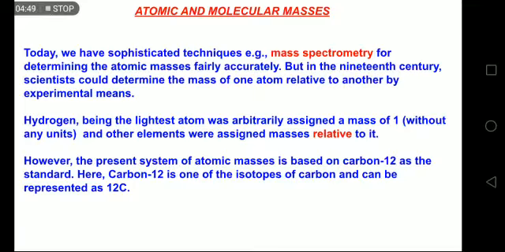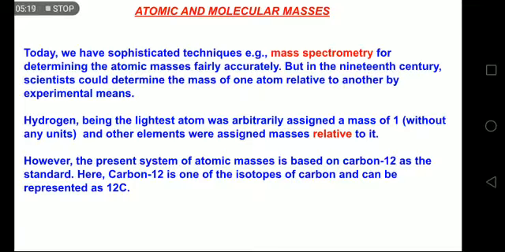Hydrogen being the lightest atom, that was arbitrarily assigned a mass of 1 without any units, and other elements were assigned masses relative to it. Like if something is having mass 4 times of it, we are relating it to 1 of hydrogen, so we say this is 4 times heavier than hydrogen, this is 10 times heavier, this is 100 times heavier. So that is the relation, that is the relative quantity mass that we are talking about here.